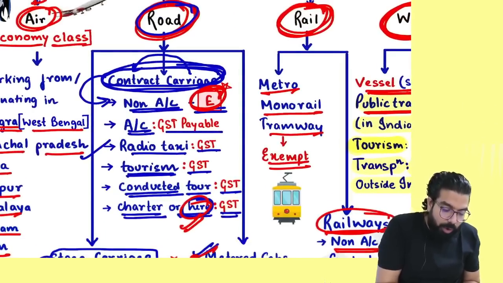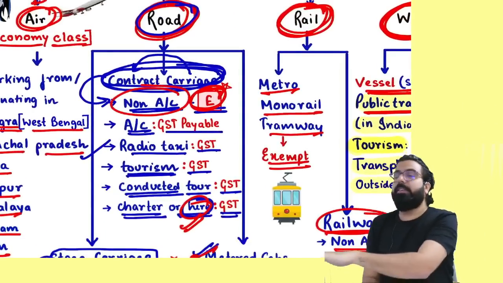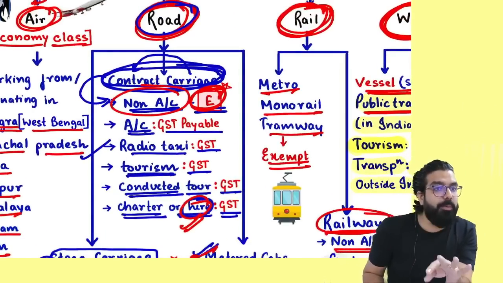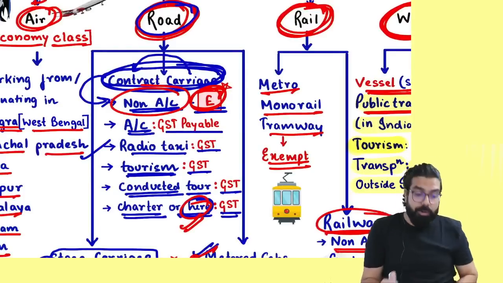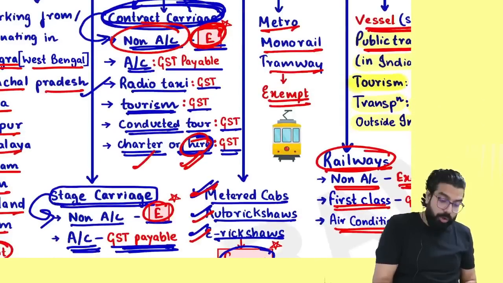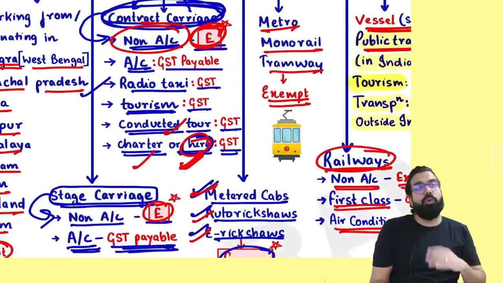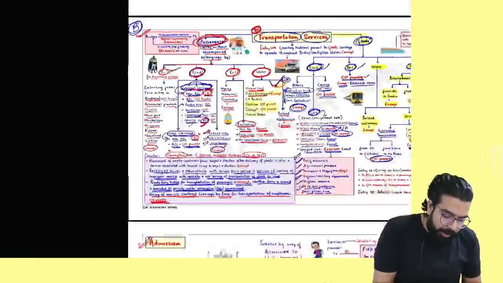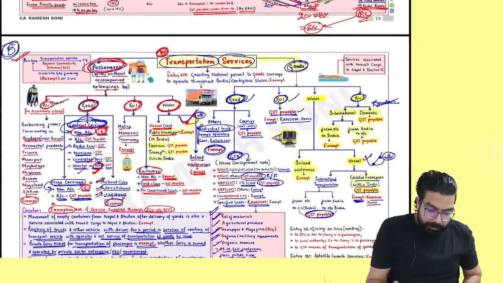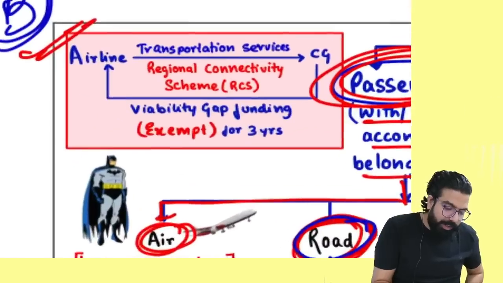Remember one thing, only if it is public transport, it is exempt. Public transport by non-AC contract carriage is exempt. If it is other than public transport, if I took it on charter, on hire, or for a tour, it will always be taxable. Is my point clear to all? Everyone over here now. Now on the left hand side you can come.